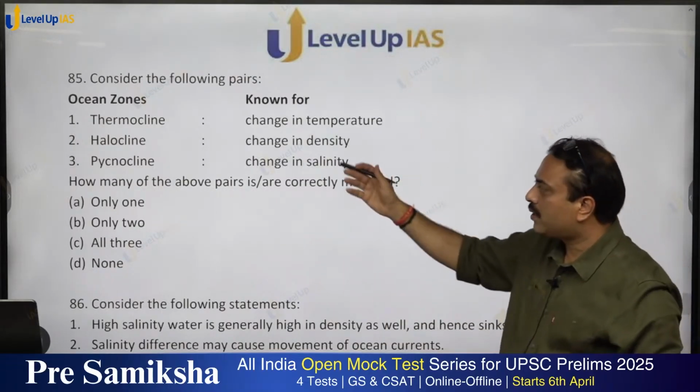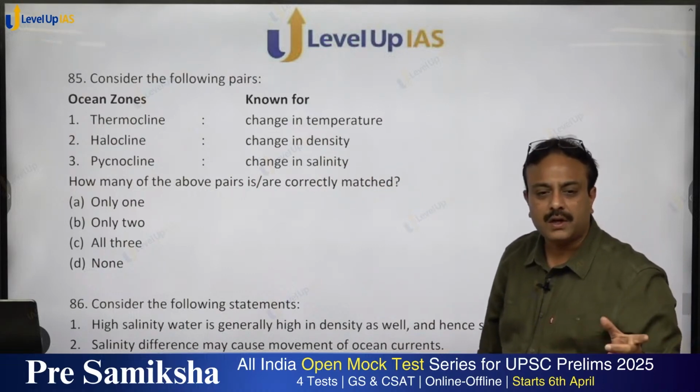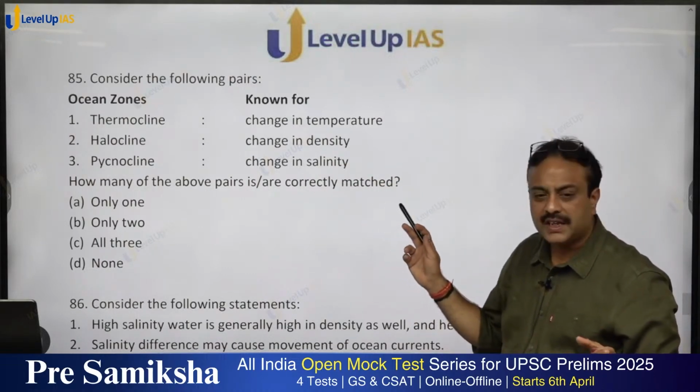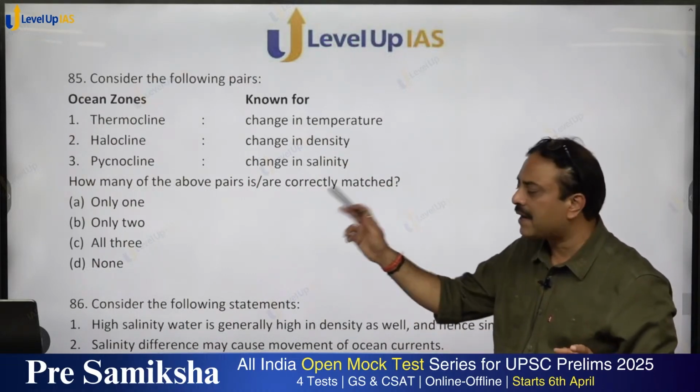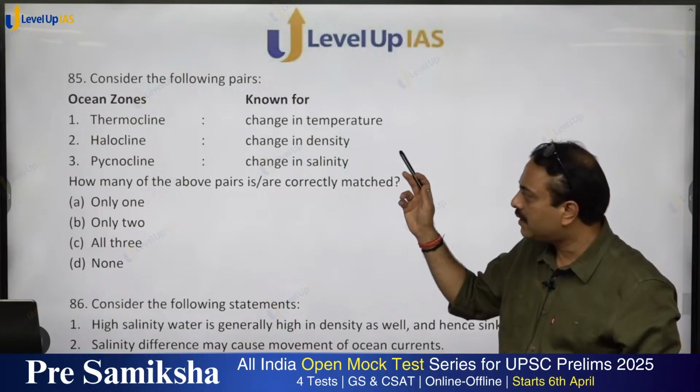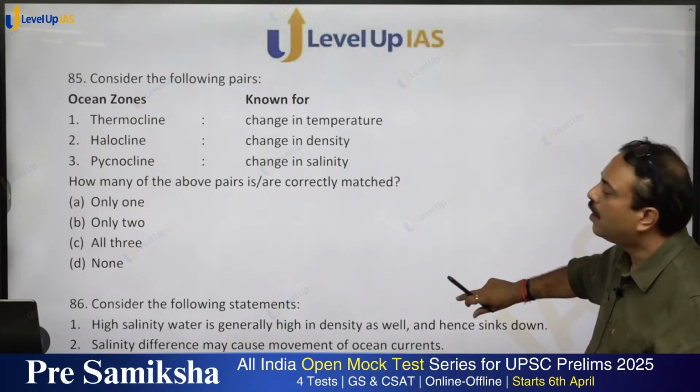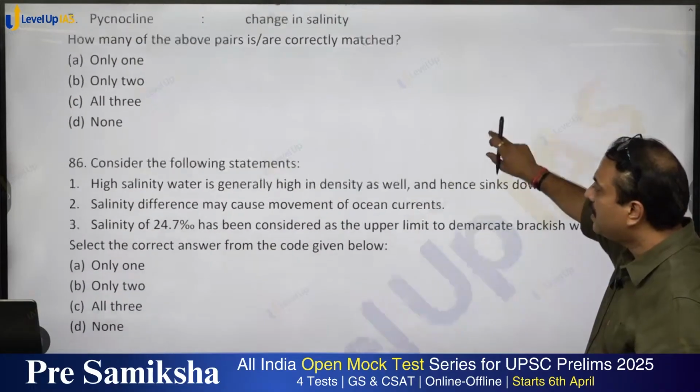Oceanic zones known for thermocline for change in temperature, correct or not? Halocline for change in salinity. Pycnocline is for density. So 2 and 3 are wrong, so only one. Option A for apple, shall be the right answer.